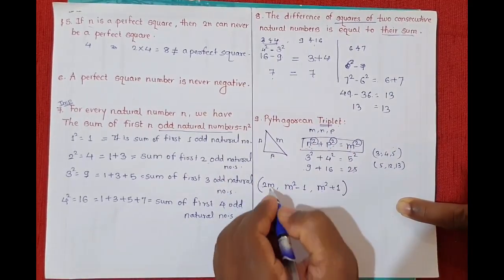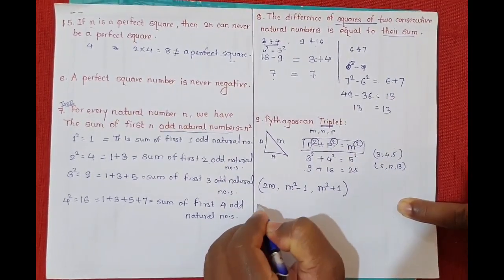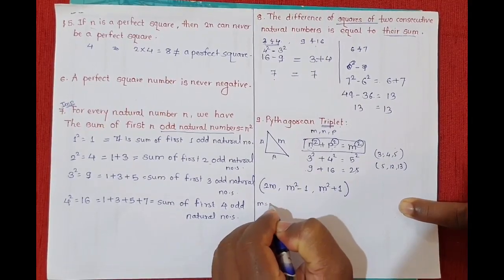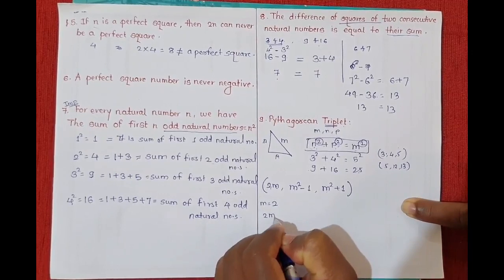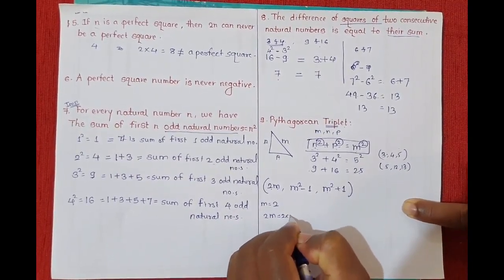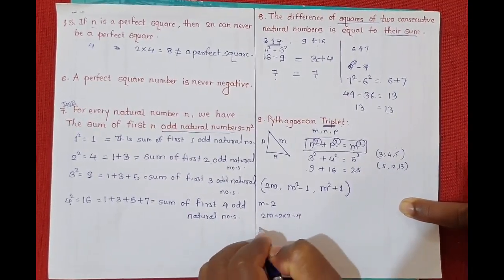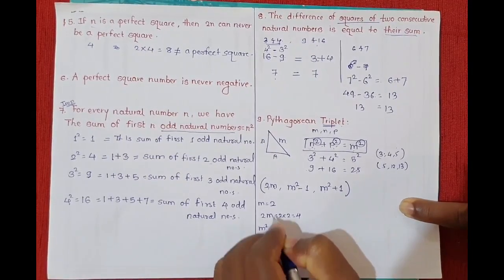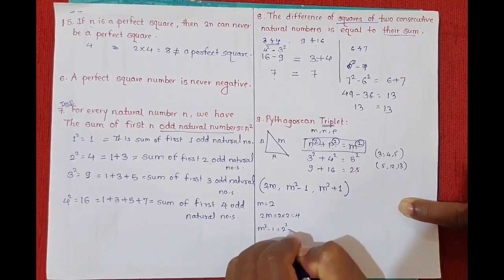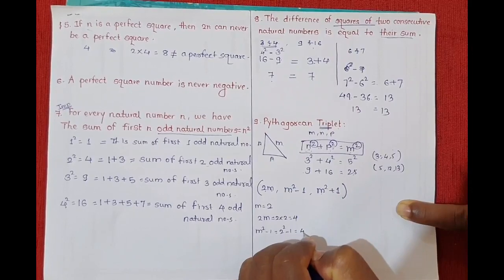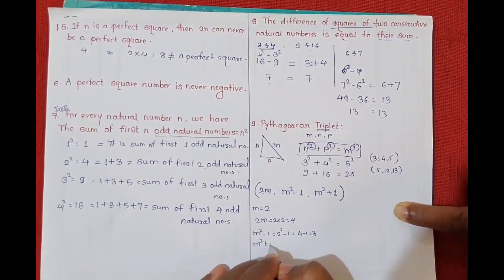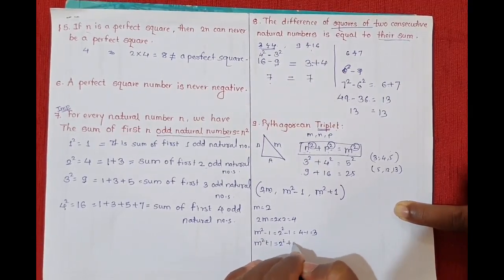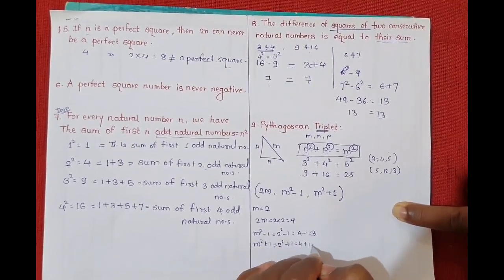So for example, if you take m as 2, then 2m means 2 into 2, that is 4. Then m square minus 1 means 2 square minus 1, that is 4 minus 1, which is 3, and m square plus 1 is 2 square plus 1, that is 4 plus 1, 5.